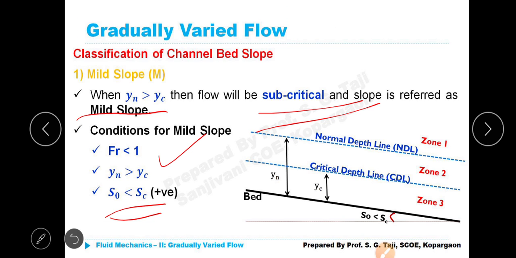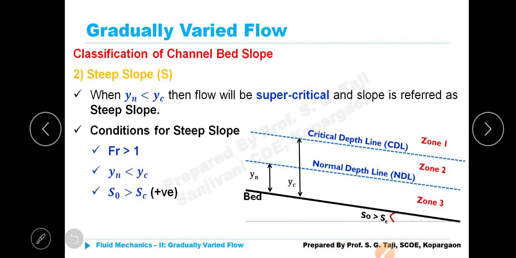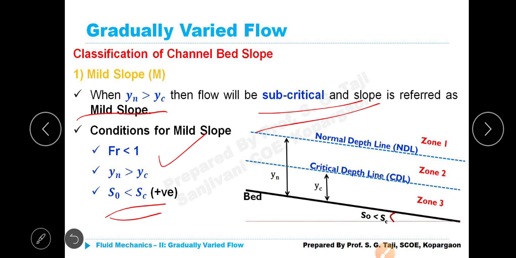Okay, next. Steep slope, Yn is less than Yc. Now the critical depth line has come on top. Normal depth line is below CDL. In the previous PPT, NDL was at the topmost and CDL was below that. However, both are above the bed.